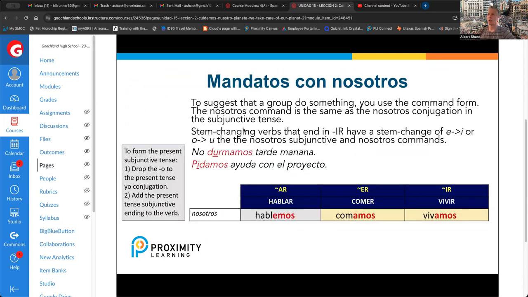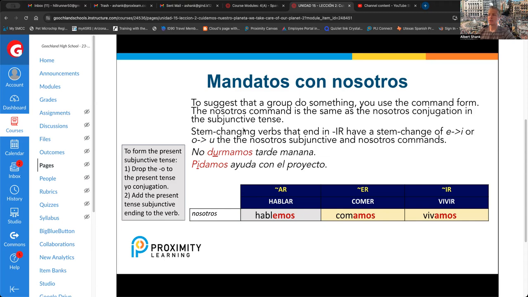Now let's talk about nosotros commands. A nosotros command is simply when you're with a group of people and you want to make a suggestion to do something, you say let's, and then whatever the action is. For example, if you're with a group of friends and you're trying to figure out what to do on Friday night, you could say, let's go eat some hamburgers, or let's watch a movie, or let's chill out at home. It's always let's plus the action.